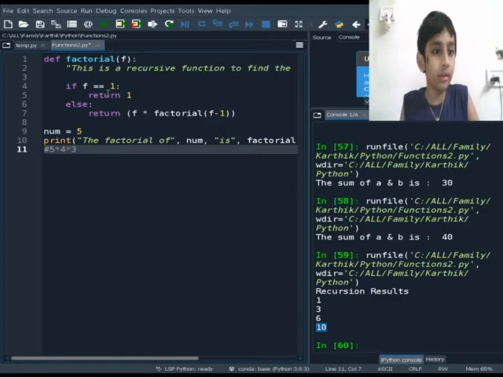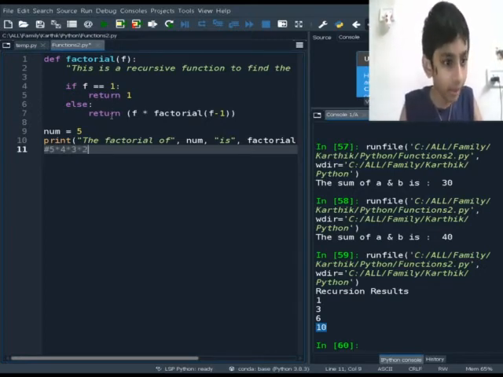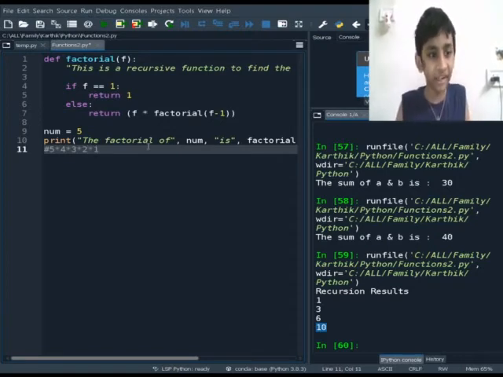So is 3 equal to 1? No. So 3 minus 1, 2. So it will multiply 3 by 2. And finally 2. Is 2 equal to 1? False. So 2 multiplied by 2 minus 1, 1 only, multiplied by 1. And finally is 1 equal to 1? True. So it will return 1.